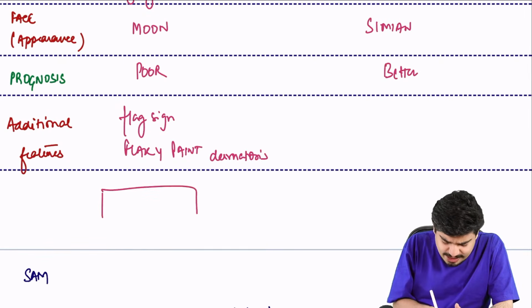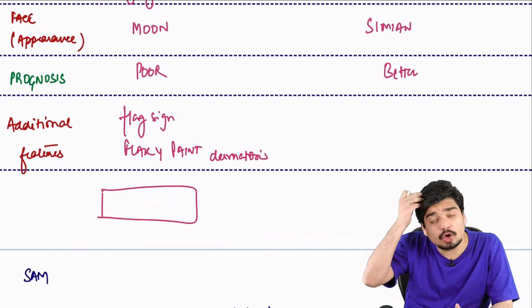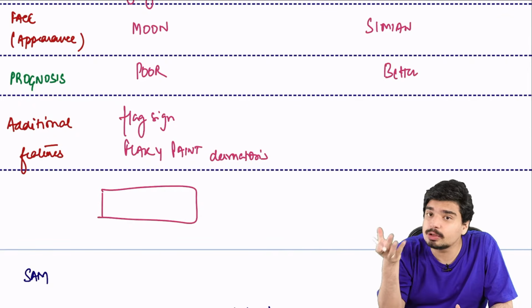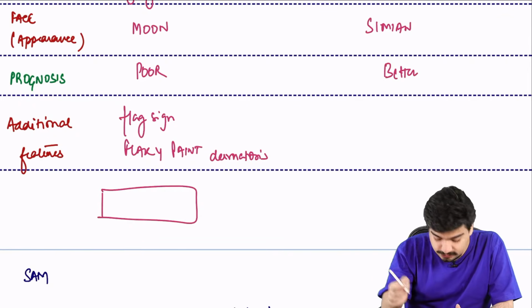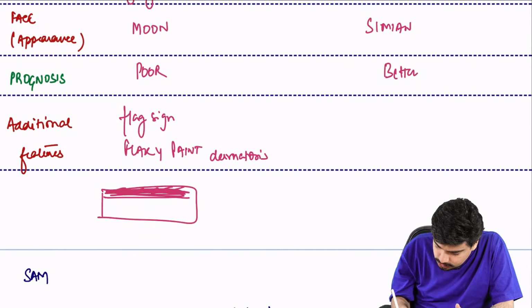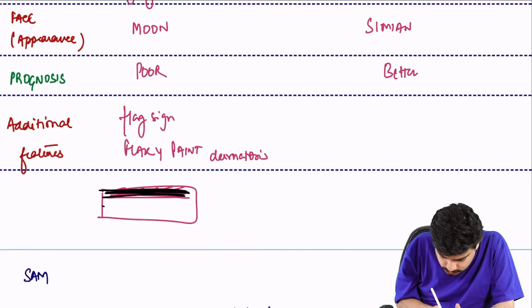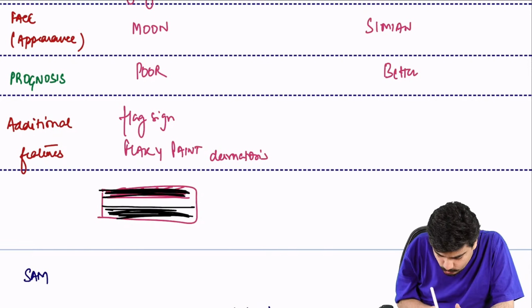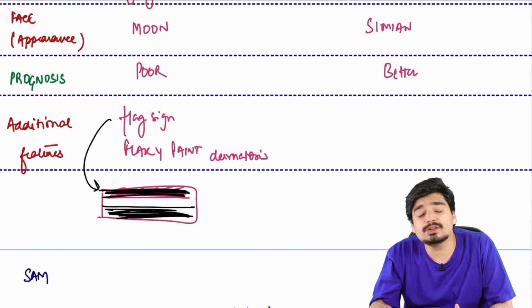What is flag sign? Flag sign is basically a patch of hair which is normal, and another patch which will be white because there are no enzymes, so there will be no melanin synthesis. So you'll have normal black hair, then a patch which is white, then again normal black hair. This is what is called flag sign.